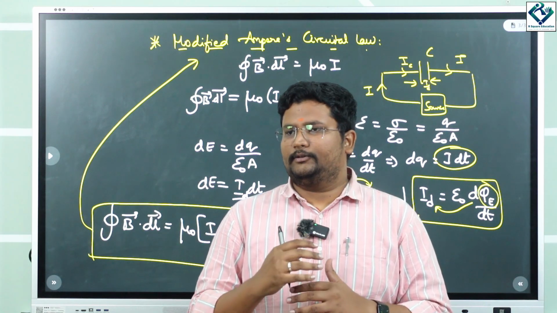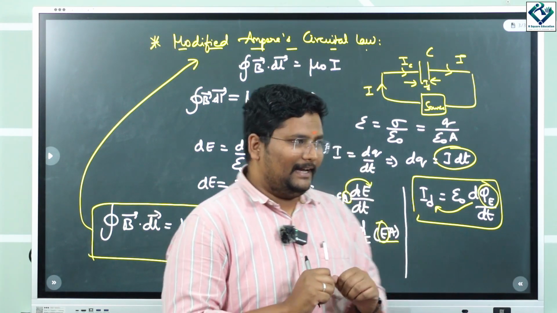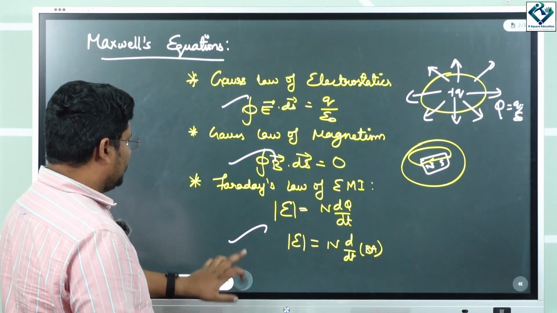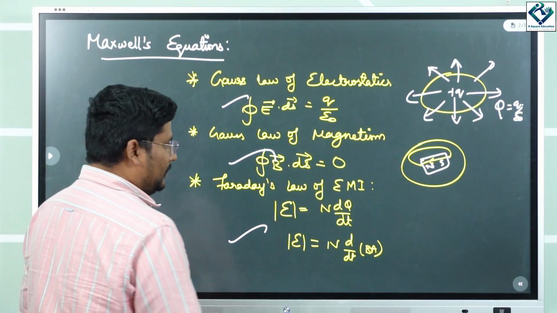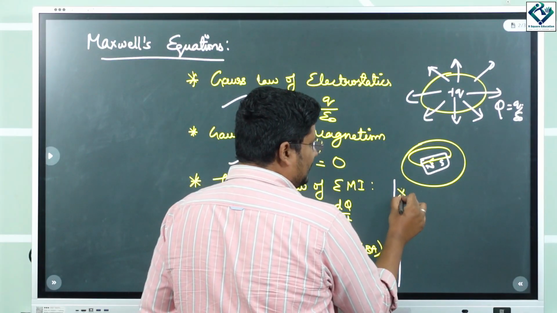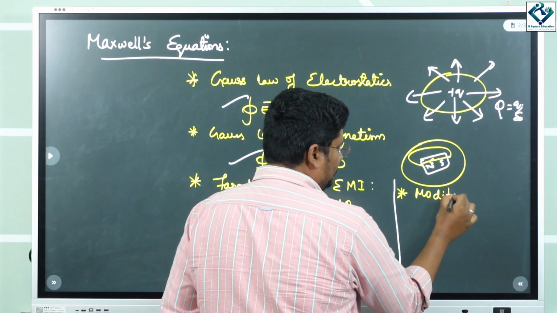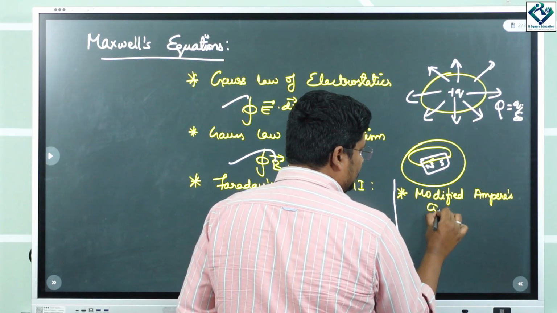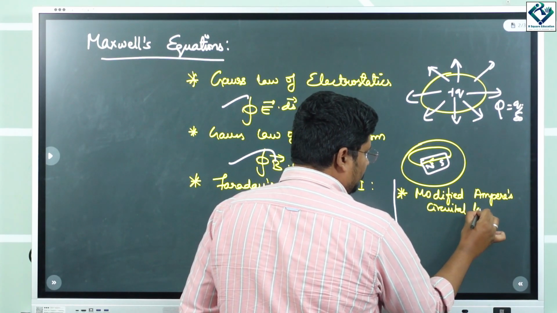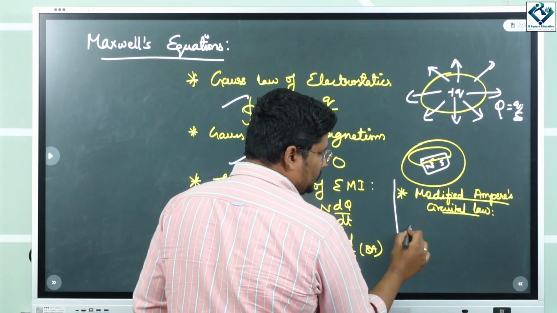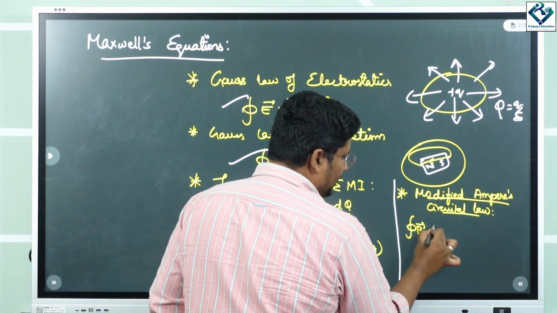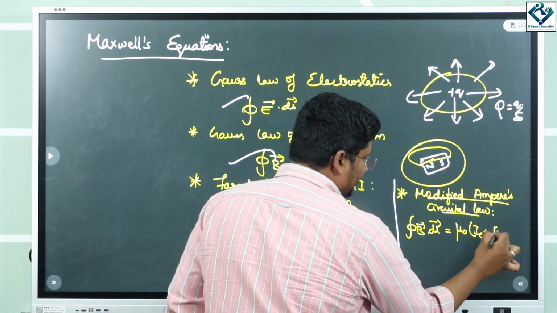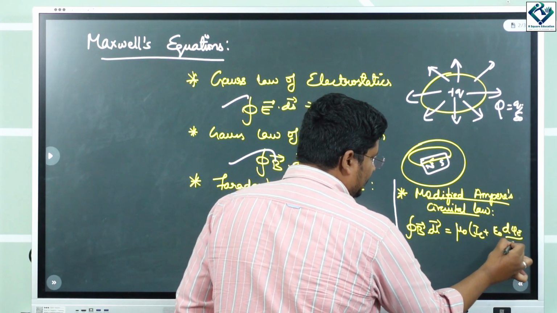So how does he bring in optics? You can very well see here, before, those four equations. See these three equations. Okay, now you know what is going to be the fourth equation, right? Can I write it like this? So modified Ampere's circuital law. So this is going to state integral B dot dl is equal to mu naught times IC plus epsilon naught d phi E by dt.